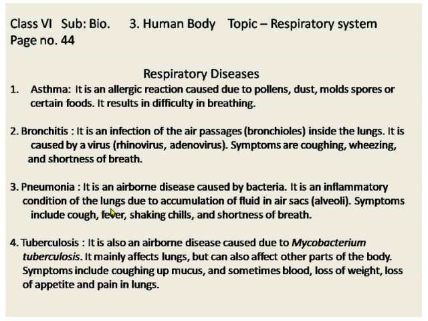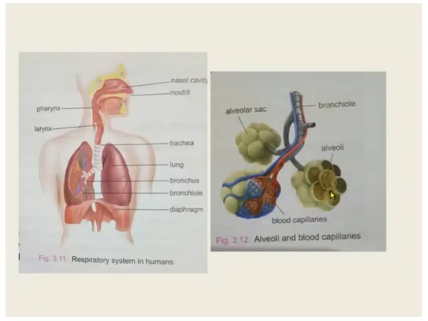So in pneumonia, the lungs get infected, and that's why there is an inflammatory condition. And what happens in the air sacs, alveoli? There is accumulation of fluid there in the alveoli. We have discussed in the previous videos, alveoli are the air sacs.